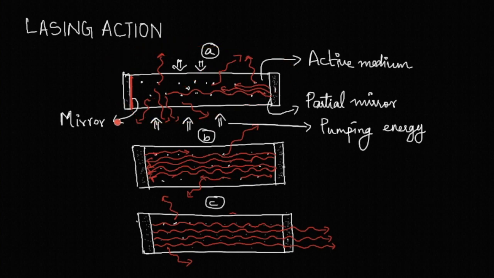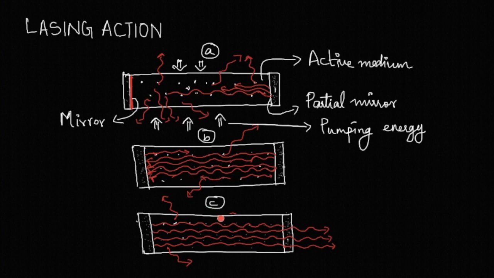Now, because of the end mirrors, as you can see from figure B, a specific direction is imposed on the photons, and the photons traveling along the axis will be amplified through stimulated emission, and the photons emitted in any other direction will pass through the sides of the medium and will be lost.